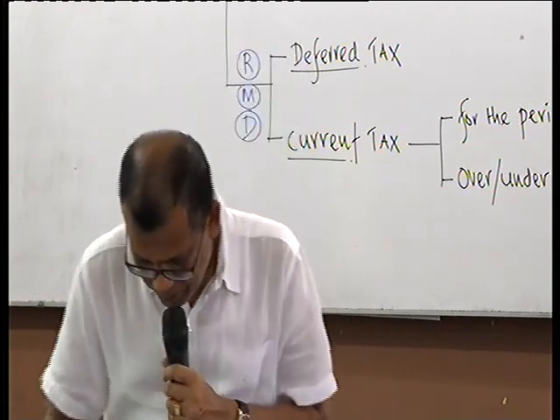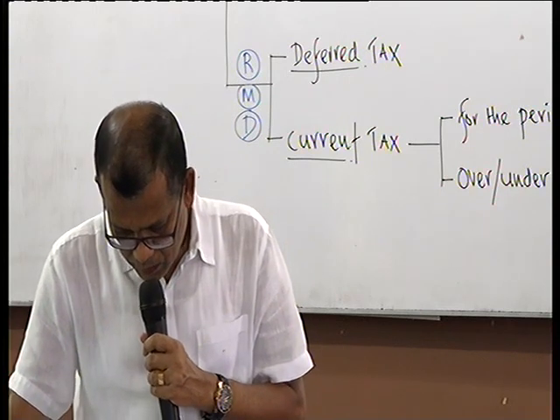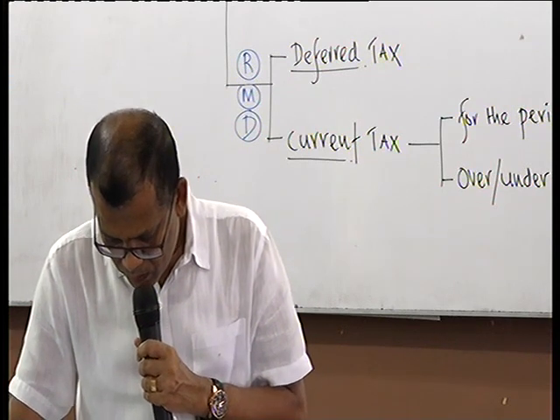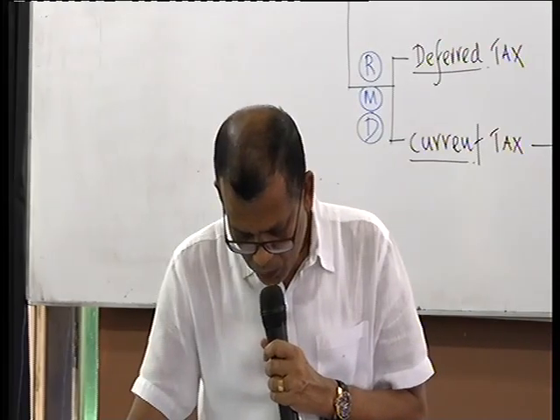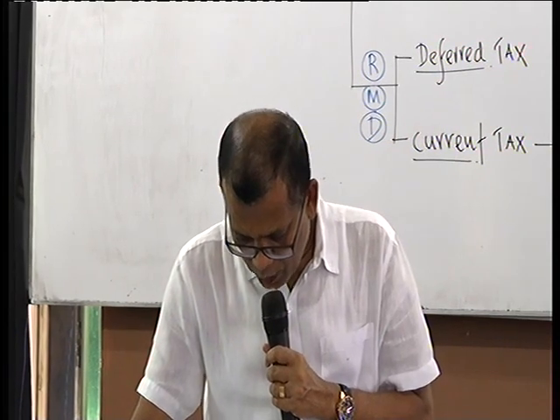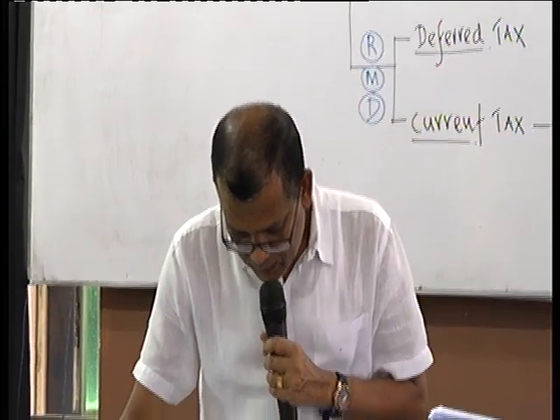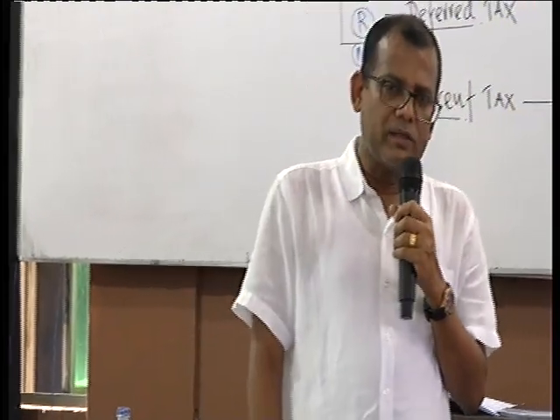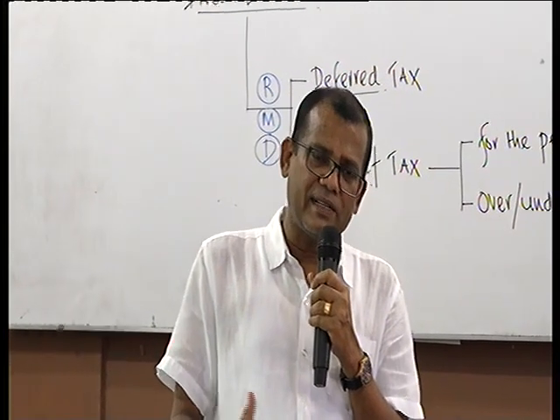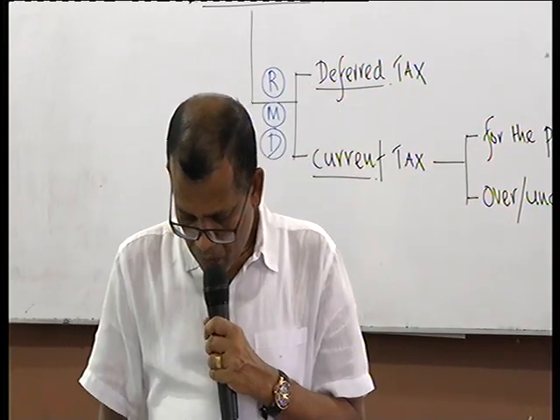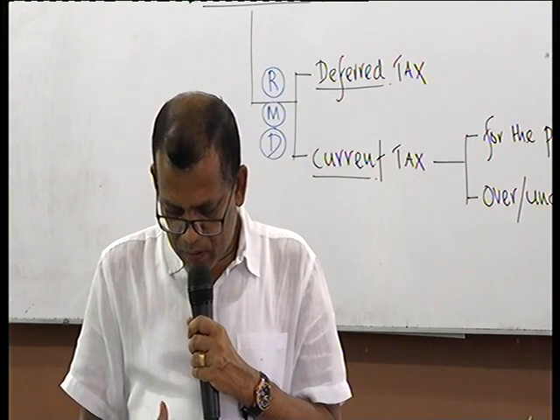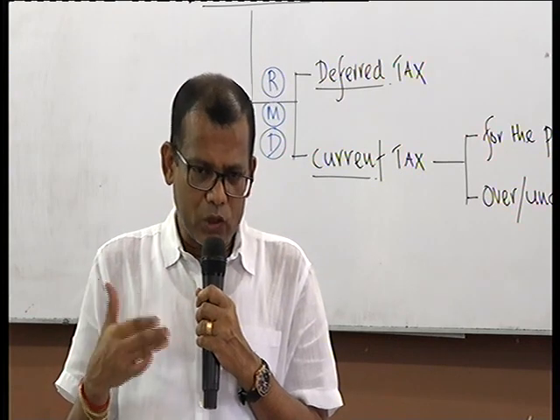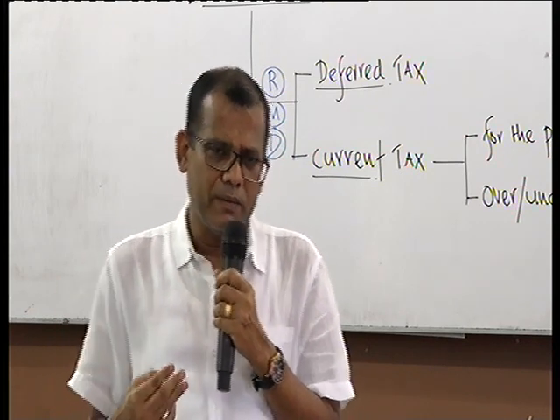That's why they say the current tax assets and liability should be measured at the amount expected to be paid to taxation authorities using the rates and laws that have been enacted or substantively enacted by the balance sheet date. So what is likely to come is what is to be considered.